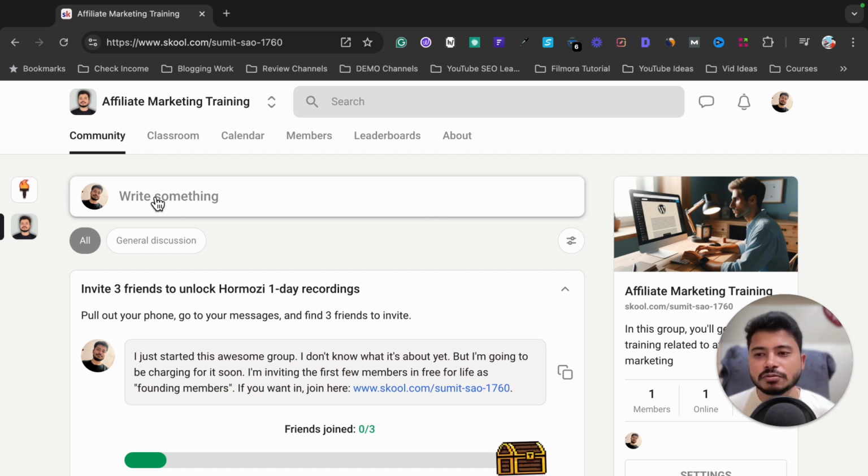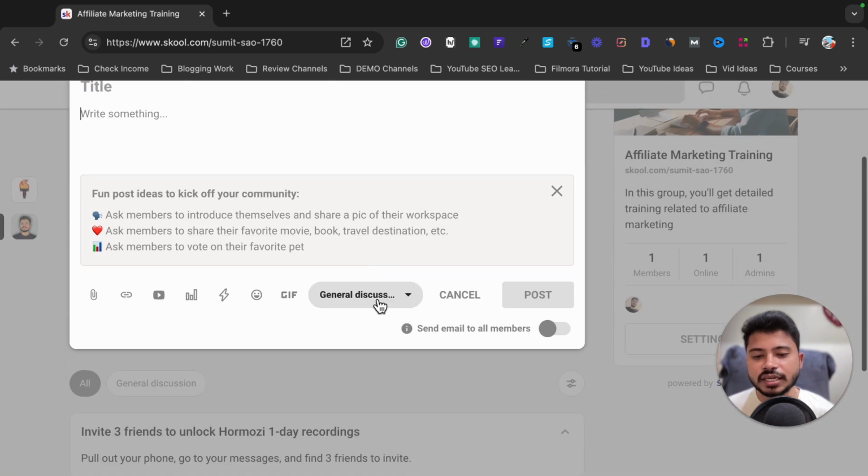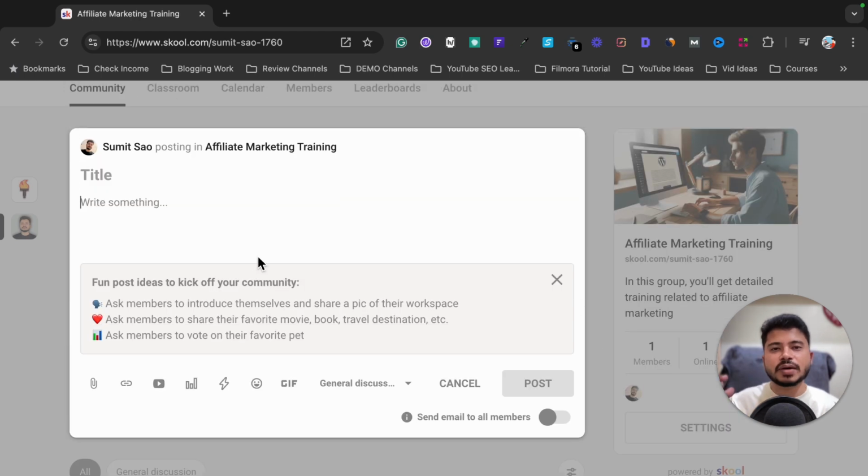So suppose I want to post anything in my community, then I can click on it. I can post anything, and there is a cool feature called send email to all members. If I enable it, and suppose in my group I have 100k members, 200k members, 1000 members, 2000 members, then it will send a notification of my post to all my group members. So just imagine how much engagement I can get by using this send email to all members feature.